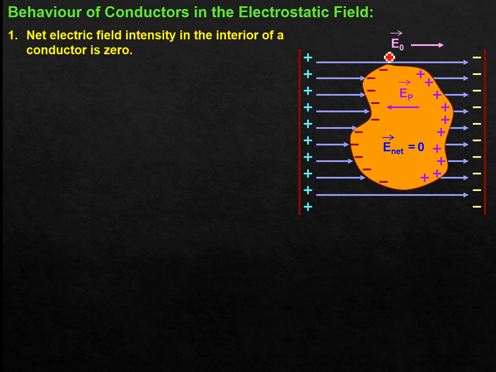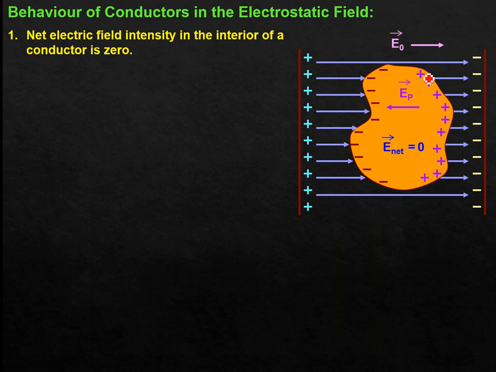The answer is that this amount of EP, the electric field due to polarization, will be such that these electrons, these free charge carriers, will keep on depositing here until this electric field gets balanced with the external field. Try to understand. Due to this external electric field, electrons are getting deposited on the left portion, leaving behind the same amount of positive charge on the right portion.